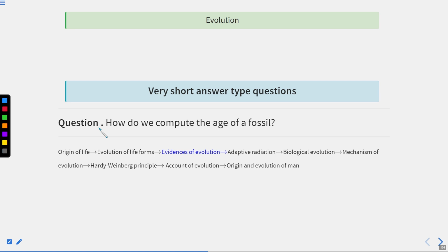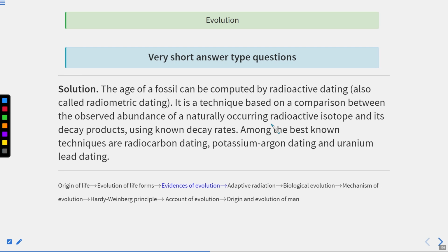Now let's talk about the next question. How do we compute the age of a fossil? Again, we are talking about the fossil here. What is the study of fossils? Paleontology, and the word paleo represents the fossil. Now, the age of the fossil can be computed by radioactive dating, also called radiometric dating.